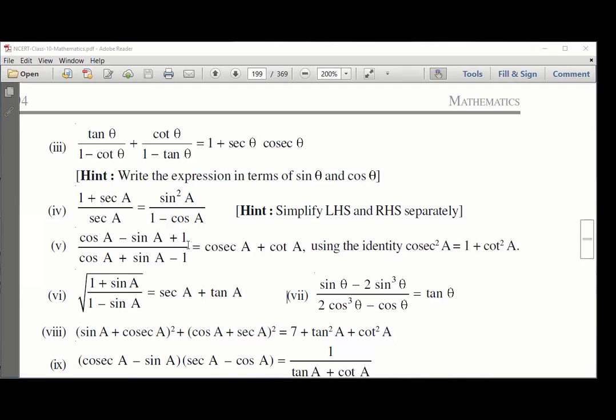Now tell me how we'll do question number 5. Cos A minus sin A plus 1 by cos A plus sin A minus 1 equals cosec A plus cot A. Anybody who wants to come in? Think about this. Again, we don't have to solve it, but think what different thing can be done.